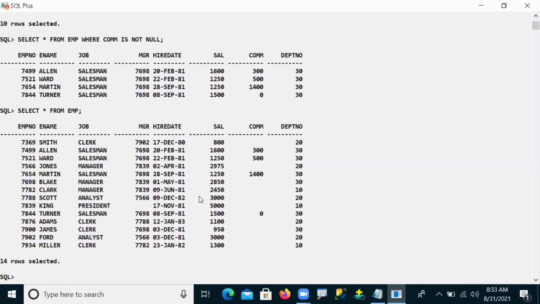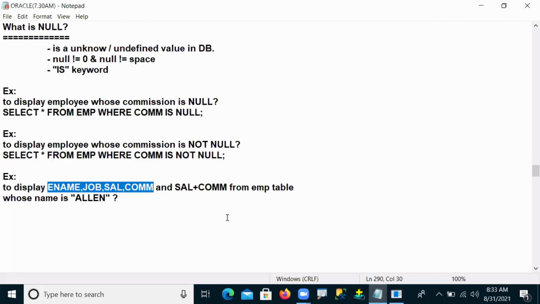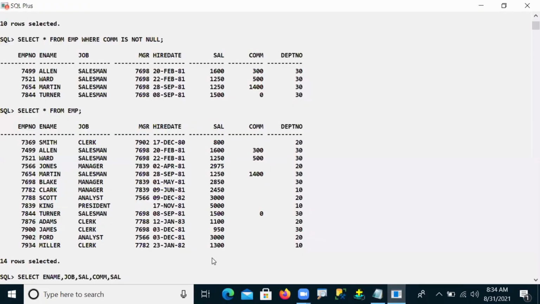Now I'm writing: select ename, job, sal, commission, and what I'm asking here, sal plus commission. So that sal plus commission I also have to write now. Yes, compulsory.